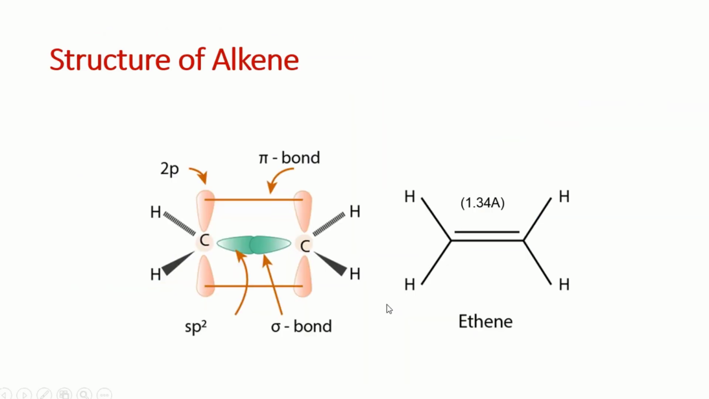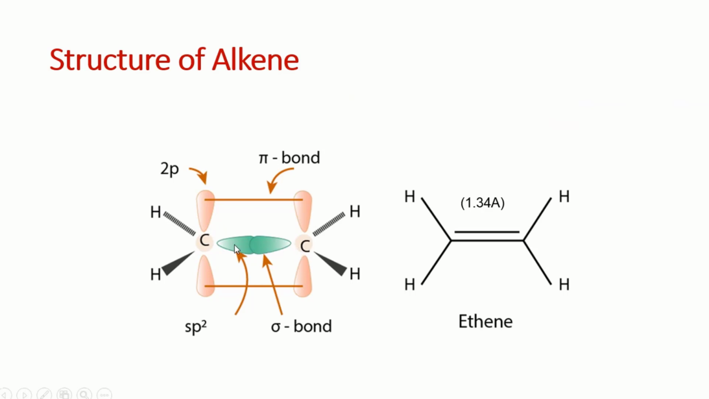Next, if we go to structure, we know that this is a double bond between two carbon atoms, so each carbon of this alkene is sp2 hybridized. And after the sp2 hybridization, we have three hybrid orbitals. They overlap to make sigma bonds. This carbon has three hybrid orbitals: one will overlap with this hydrogen, the second will overlap with this hydrogen, and the third will overlap with this carbon and make a sigma bond.